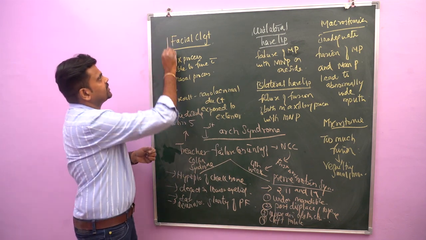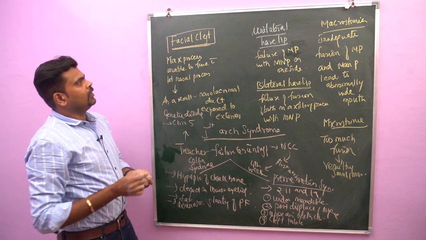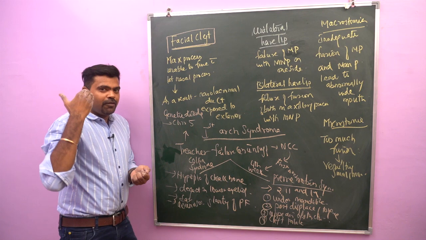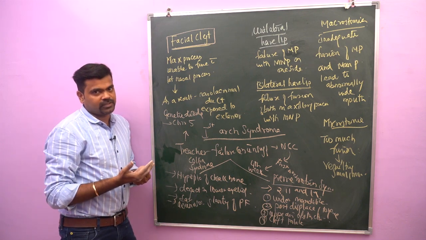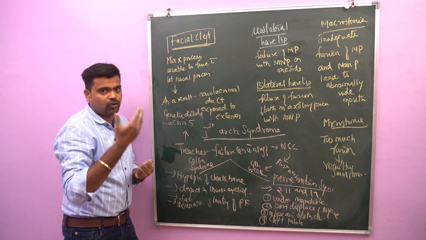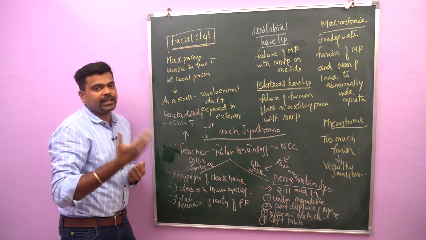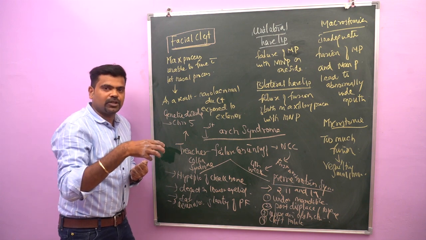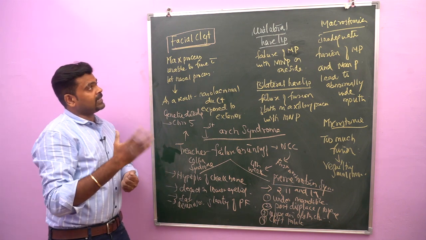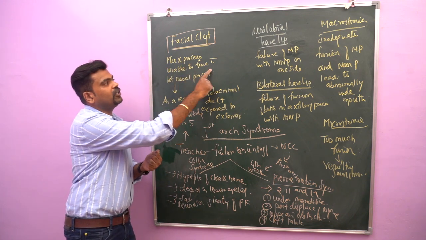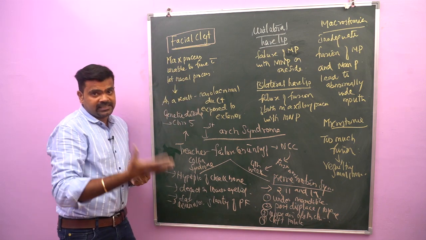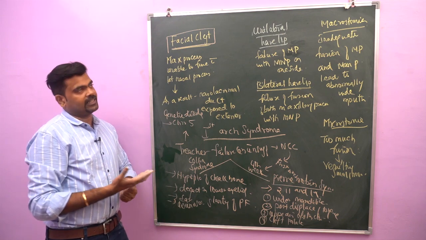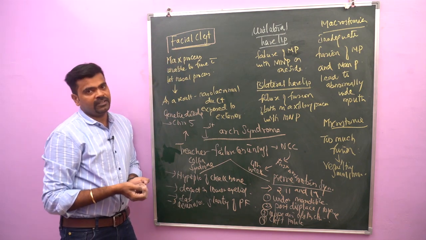Next, facial cleft. Here, as I told, the maxillary process fuses with the lateral nasal process. Before fusion there is a groove called the nasolacrimal groove. Here the ectodermal cells proliferate and are buried into the underlying mesoderm to form the nasolacrimal duct. Sometimes the maxillary process is unable to fuse with the lateral nasal process. In this condition the nasolacrimal duct will be exposed to the exterior. So this condition is called facial cleft.